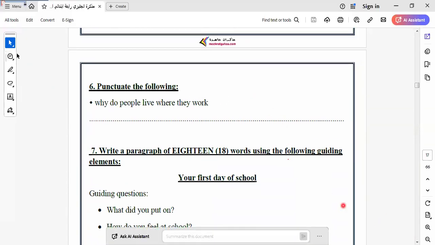Here we have a correction item. What can I do? I underline the letters that I corrected. As we know here, why? I replaced capital by small, small by capital, and I put the question mark at the end of the sentence. And I would like to pay attention if you have famous places, names, and so on. And the pronoun I, I would like to say that the pronoun I comes in any place in the sentence and must be written in capital letter also. Okay. Must know this. Let's go to another item here.